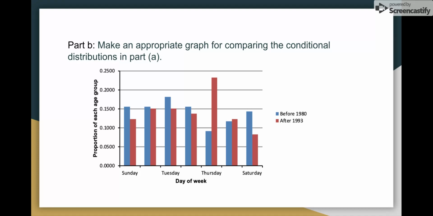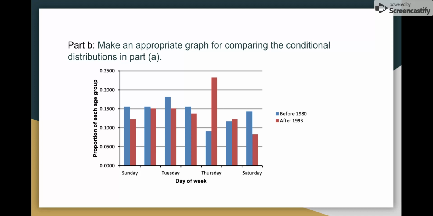Take a look at the graph in blue. If you're using a pencil, you might want to shade it with diagonal lines shading upward. The blue is for before 1980, and the red is for after 1993. You just want to shade them with a different type of marking. Make the graph look good on your diagram, but it doesn't have to be a drawn graph, just a